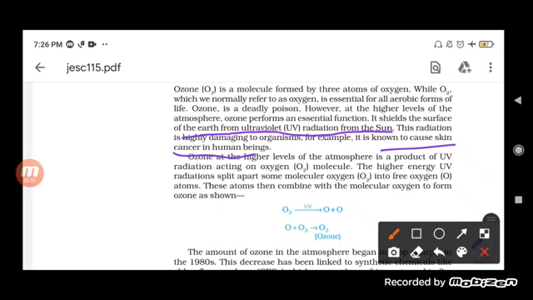Now see here, ozone at a higher level of the atmosphere is a product of UV radiation acting on O2 molecules. The higher energy UV radiation splits apart some of the molecular oxygen into free oxygen atoms. When the ultraviolet radiation falls on O2, it will be divided into O and O. Now students, it is really important to understand this.